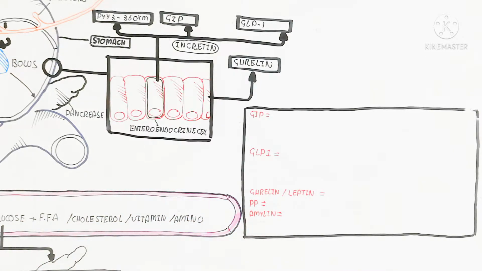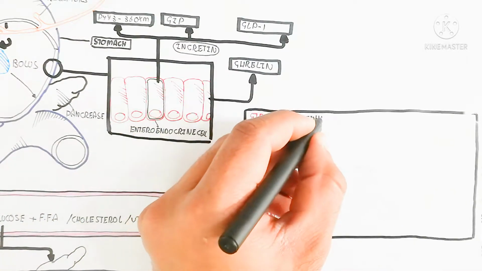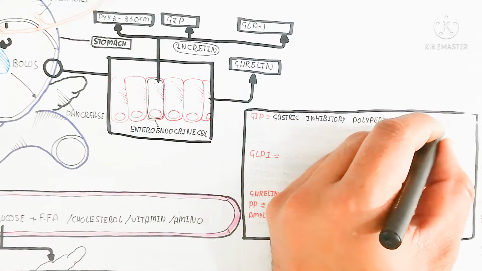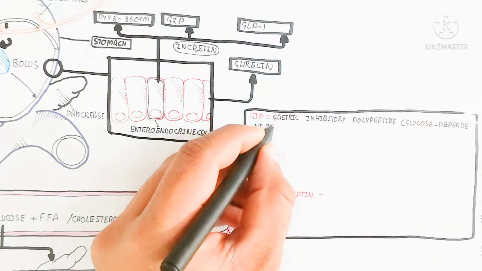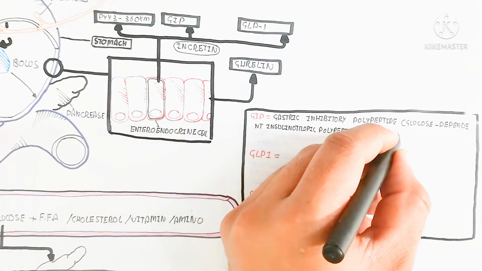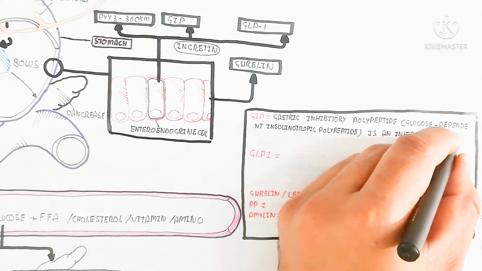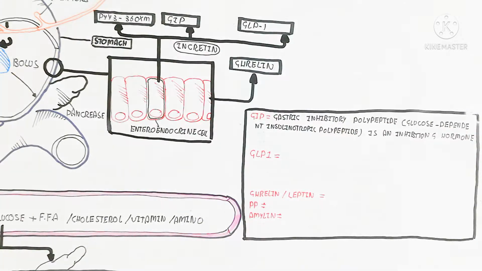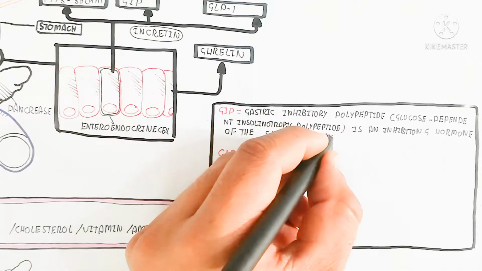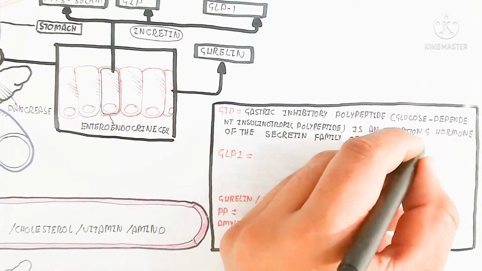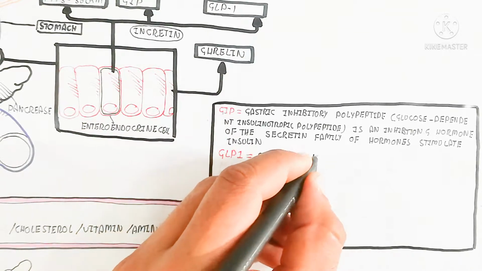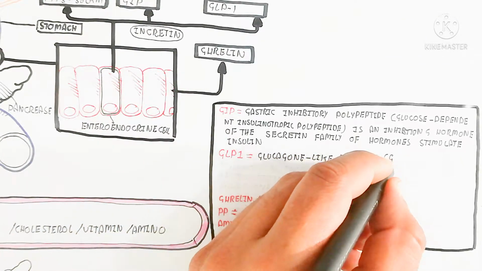So let's begin to understand what are GIP, GLP-1, ghrelin, leptin, PP and amylin. So here the GIP is the gastric inhibitory polypeptide. It is the glucose dependent insulinotropic polypeptide, an inhibition hormone of the secretin family of hormones, which stimulates insulin. While the GLP-1 is a glucagon like peptide 1, a physiological incretin, a hormone from the lower gastrointestinal tract that produces insulin secretion and glucagon stop.